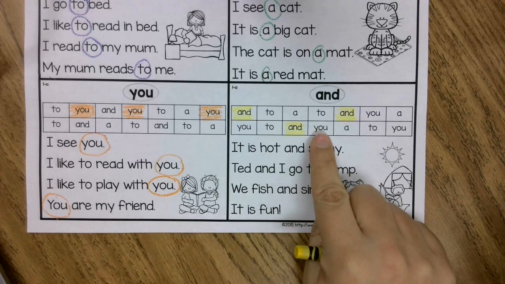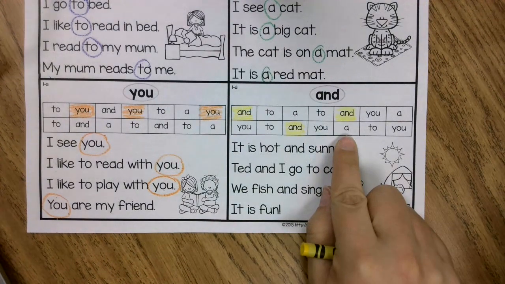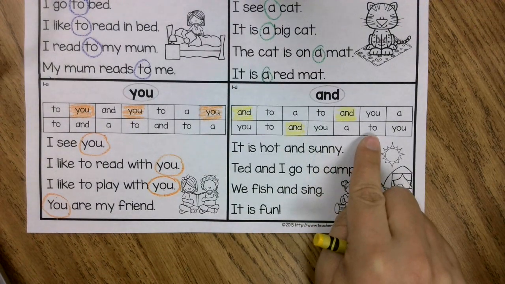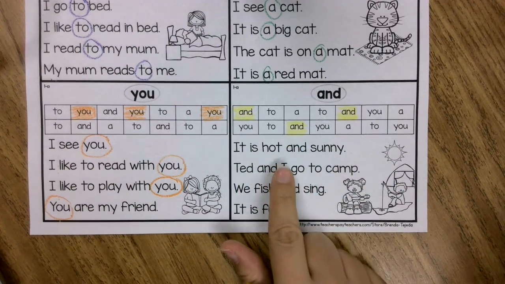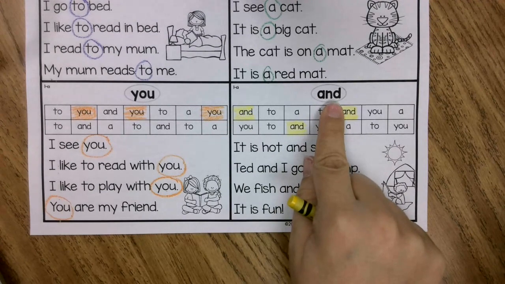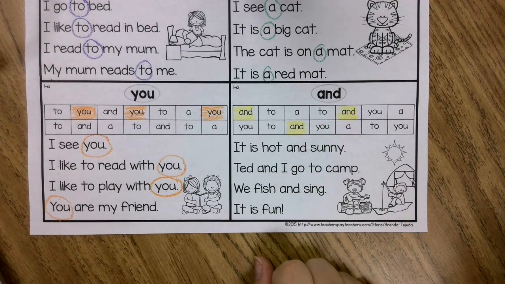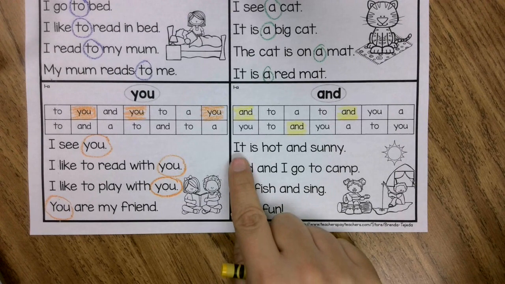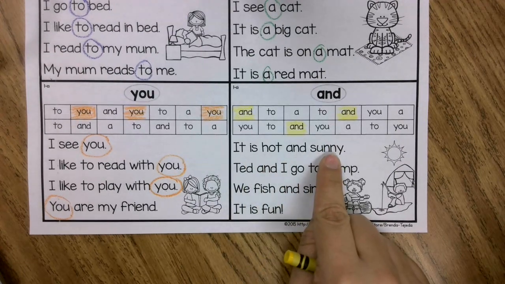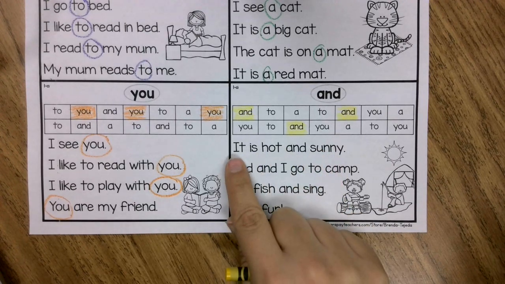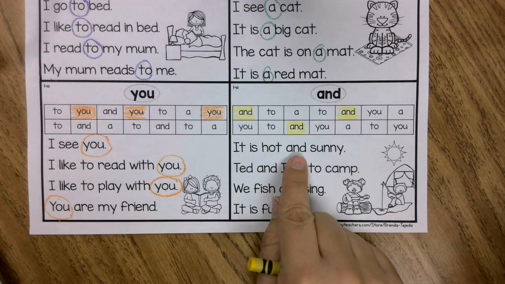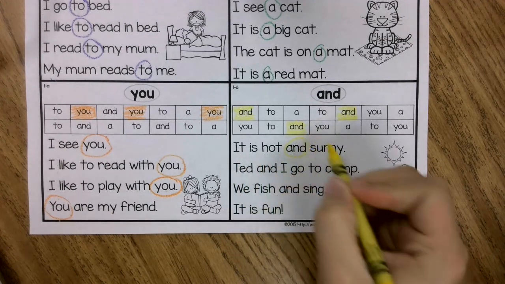Do you remember this word? That's right. That word is you. What about this word? A. And that one? 2. So let's read our 4 sentences and find the word and. Are you ready? Get your magic fingers ready and read with me. It is hot and sunny. I wish it was hot and sunny today. It's kind of cold outside. And is the 4th word. First, second, third, 4th. So I'm going to circle it.